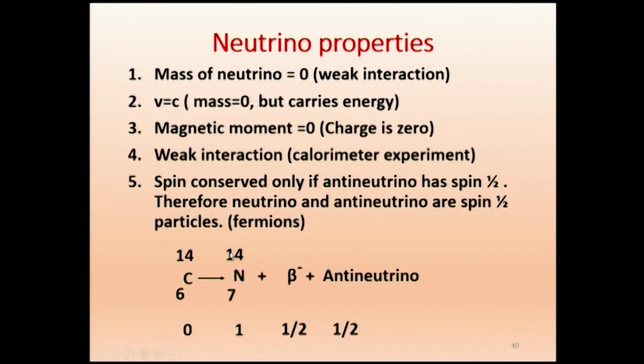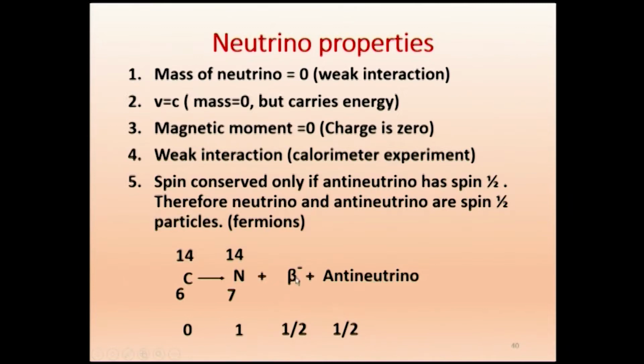Similarly, we have 7 neutrons. Of the 7, 6 will couple antiparallelly, making 0. And the 7th neutron will have ½, because it does not have anything to couple with. So the neutron has ½ and this proton has plus ½, and we get the spin equal to 1 for nitrogen-14.